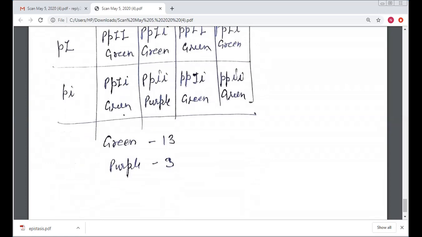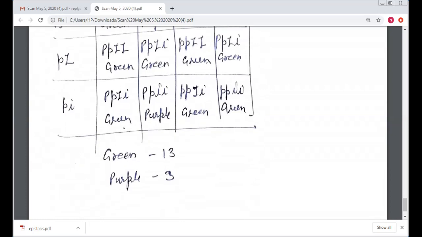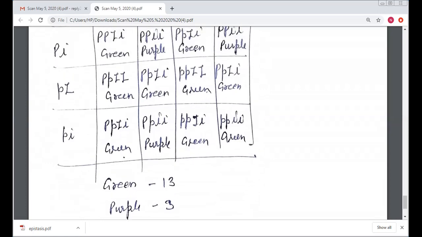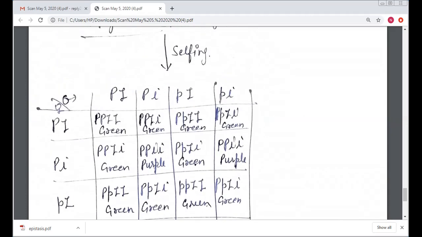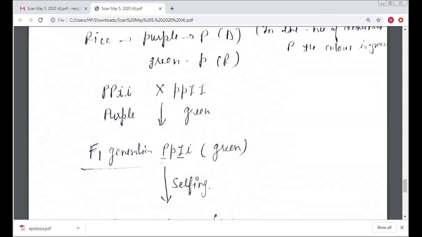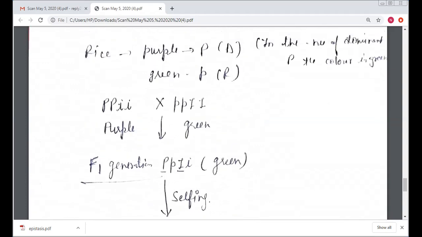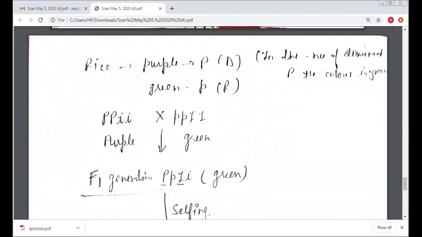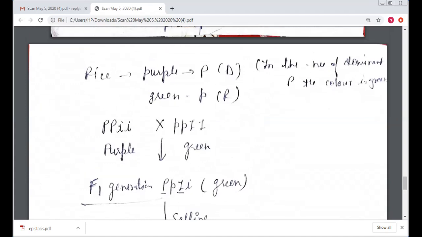So this is the inhibitory gene, in which both characters are dominant. In the presence of one, the other is inhibited by it. So in the absence of the dominant P, the colored pigment is checked.